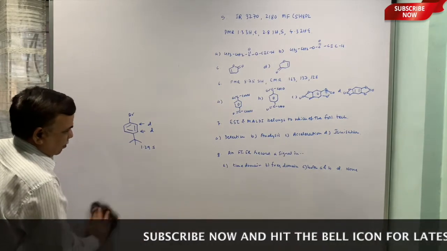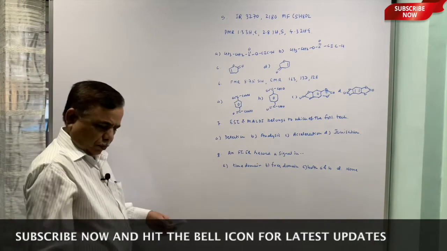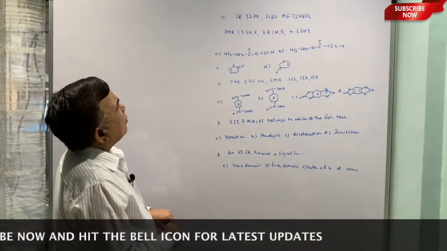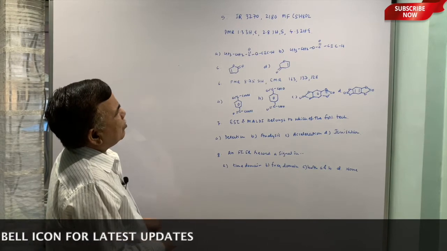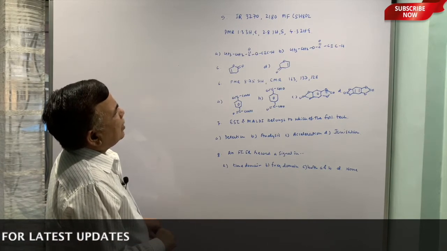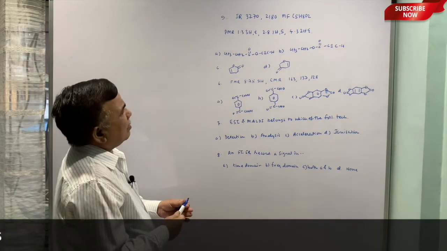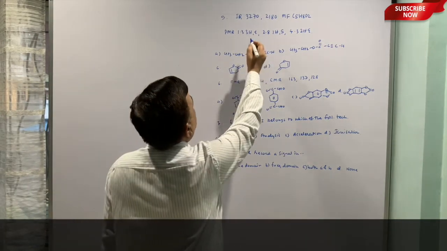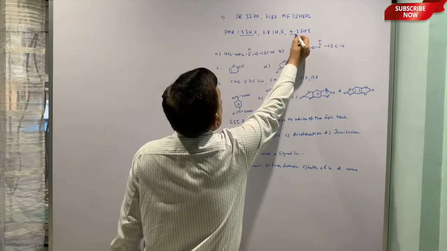Okay. Now moving on to number 5. IR 3270, 2180, molecular formula C5H8O2. PMR is important: 1.3 and 4.3.